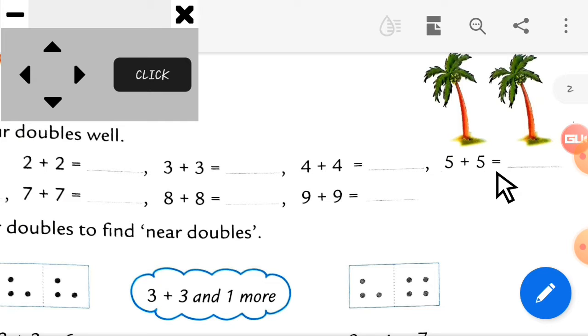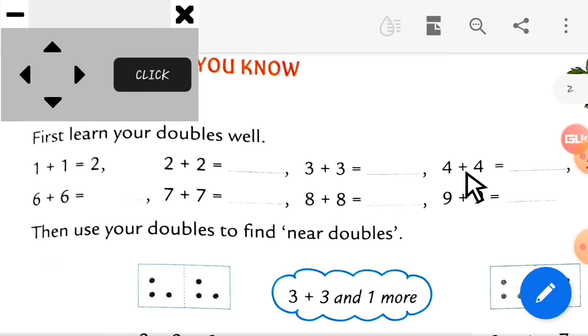Okay. Now, let's go for the next number. Which is the next number? You can see through the arrow. My arrow is going on. See, this arrow is also going on. Now, here is the number 6 plus 6. So, how much is it? 6 plus 6? Yes, 12. Now, here is the answer. 6 plus 6, 12.